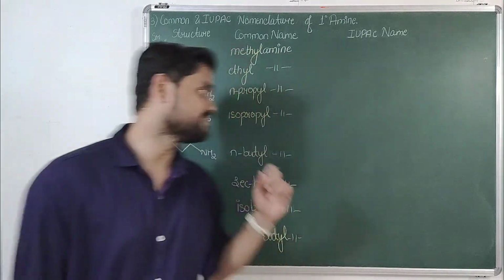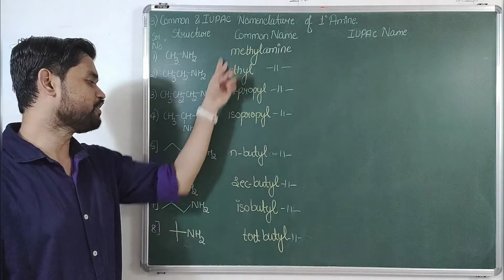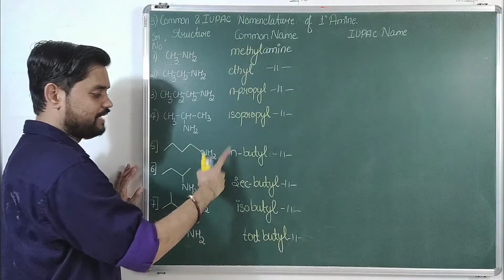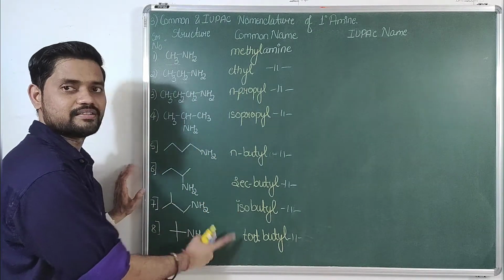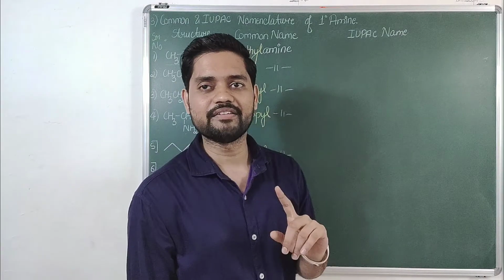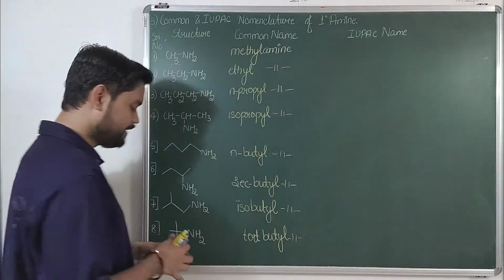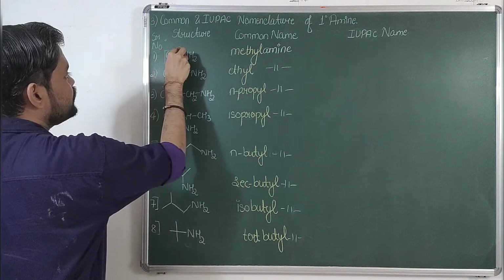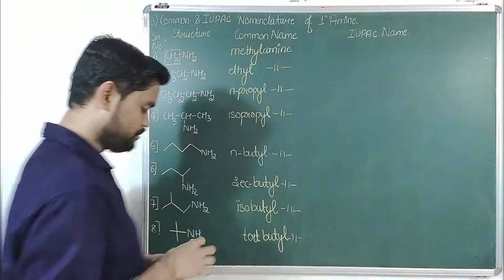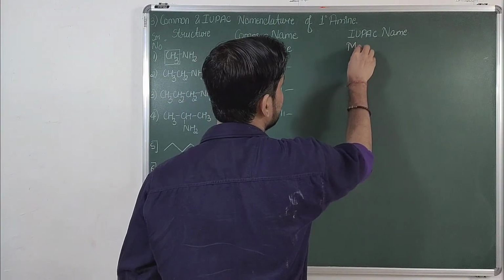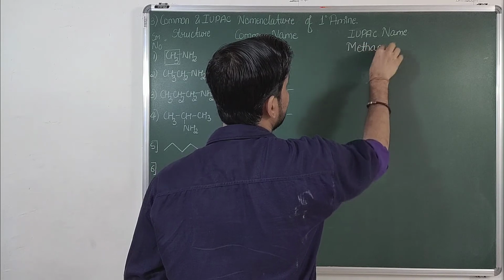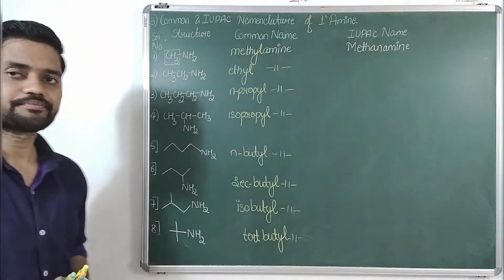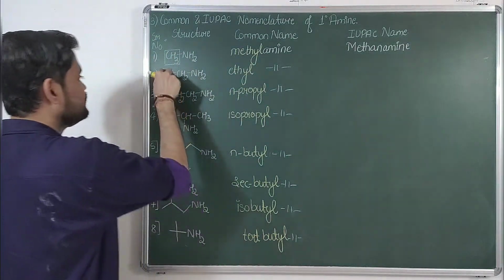So all these are primary amines. If you talk about alkyl groups, yes, they are different: primary, secondary, tertiary. But all the amines are 1 degree amines. Talking about the IUPAC name, select the longest chain. We have only one carbon atom, so it is meth, there is no substituent. So the name becomes meth, carbon to carbon single bond is an, the e is dropped, and we add amine: methanamine. Then again select the longest chain.